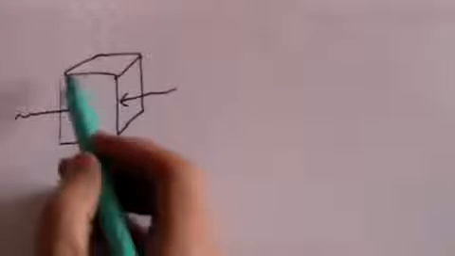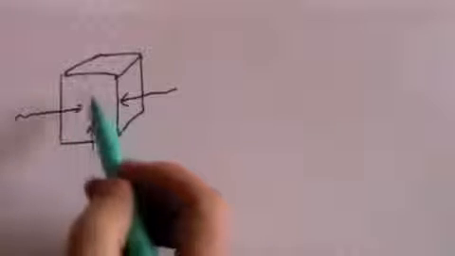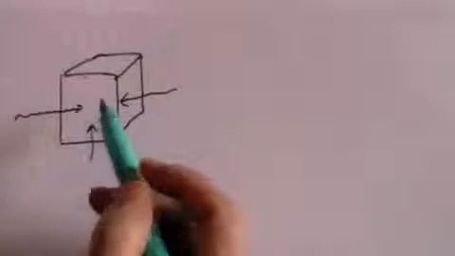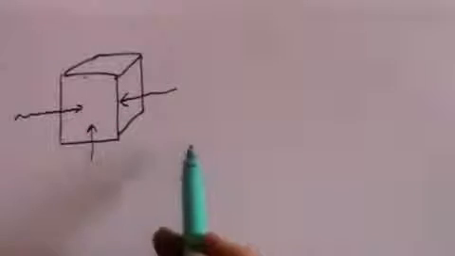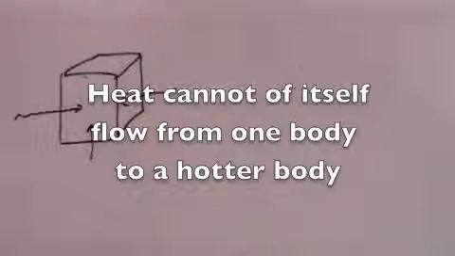Now, it can't keep on absorbing it, because if it did, then the energy in those waves would heat up the internal parts of the box, and you would get into a situation where that box got hotter and hotter, and the room outside got colder and colder. And that would be a violation of the second law of thermodynamics, which essentially says that heat cannot of itself pass from one body to a hotter body.